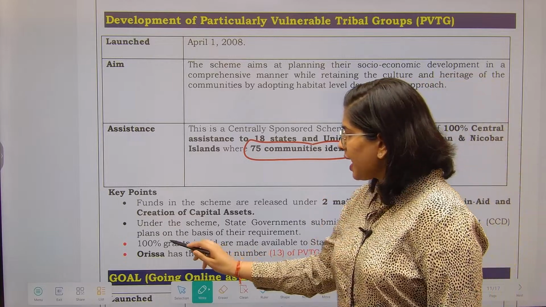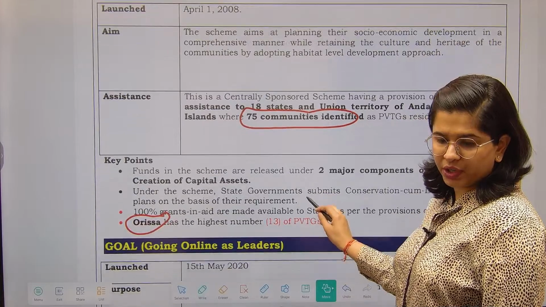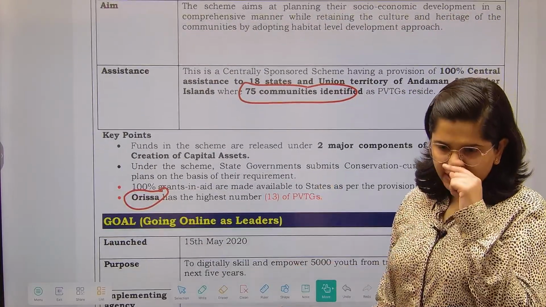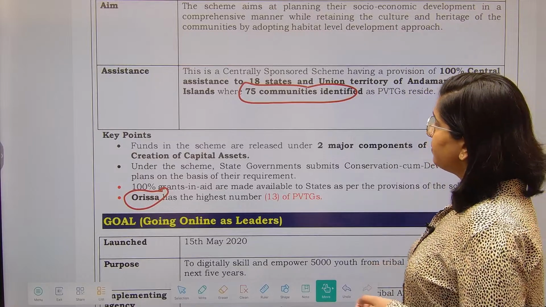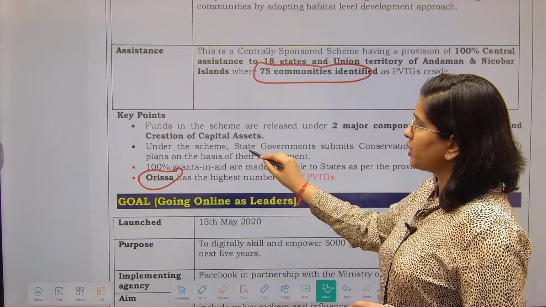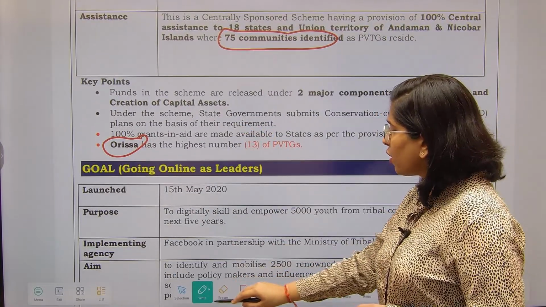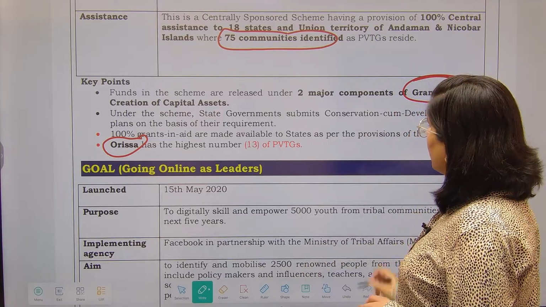And Orissa is having the highest number of PVTG population. So these were the factual data that we have understood in our previous classes as well, right? Funds will be given under this particular scheme for two major components. What are those two major components? Grant in aid as well as the creation of capital assets.